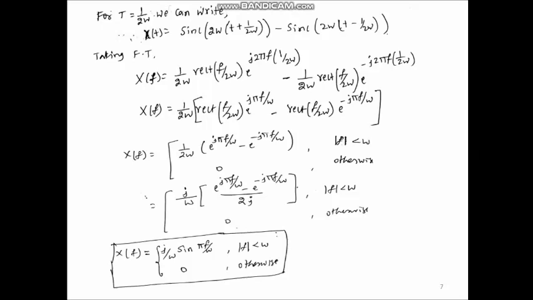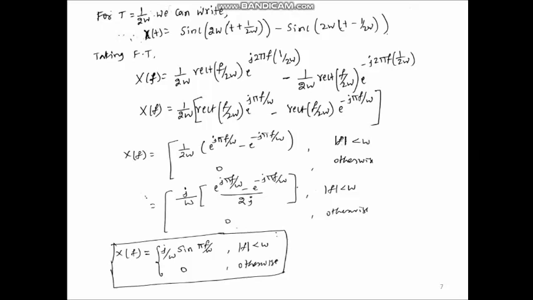Here we have two terms. The first sinc function is in the form of x of t plus t naught, and the second sinc function is in the form of x of t minus t naught. Use the time shifting property. So, next apply Fourier transform and use the time shifting property. Fourier transform of x of t plus t naught is X of f into e to the power j 2 pi f t naught, and Fourier transform of x of t minus t naught is X of f into e to the power minus j 2 pi f t naught, where t naught equal to 1 by 2 w.